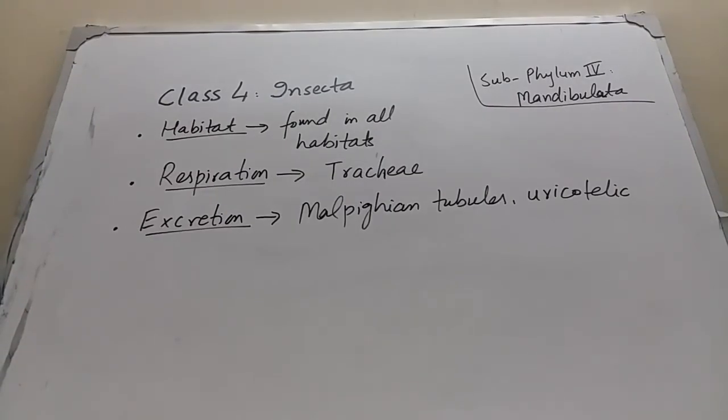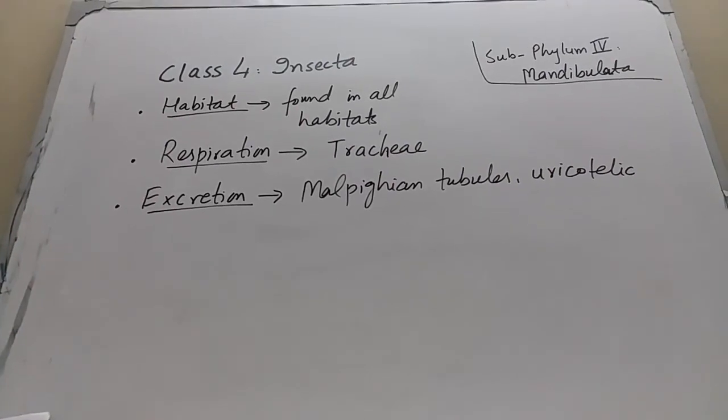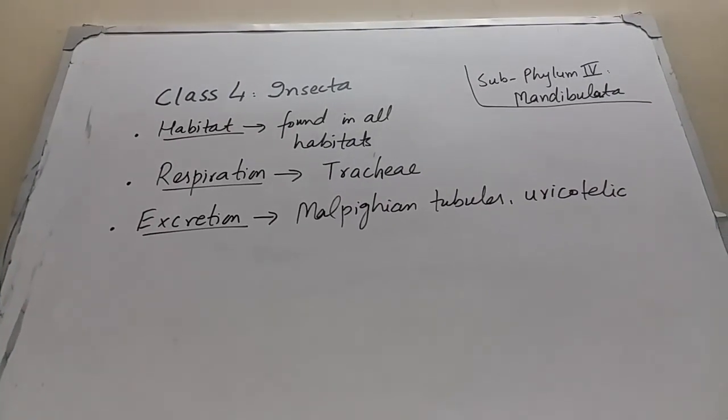And next is about the habitat of insects. So insects are found in all the habitats. They are found in the air. They also have aerial mode of life. They are found in the water and they are found on the land also. Besides this, some insects are ectoparasites also. They suck the blood of man and other animals.